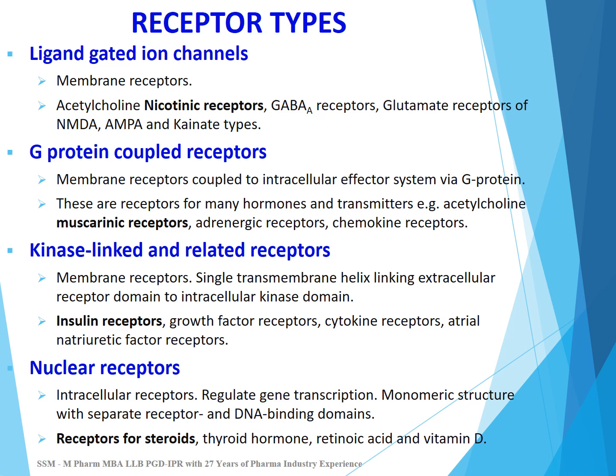Nuclear receptors are intracellular receptors. They regulate gene transcription. They have a monomeric structure with separate receptor binding and DNA binding domains. Examples are receptors for steroids, thyroid hormone, retinoic acid, and vitamin D.